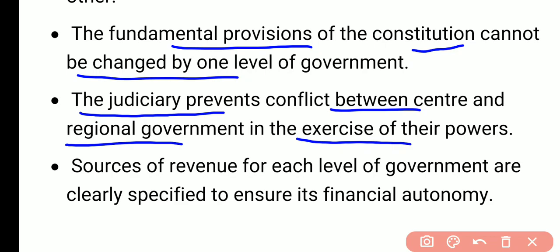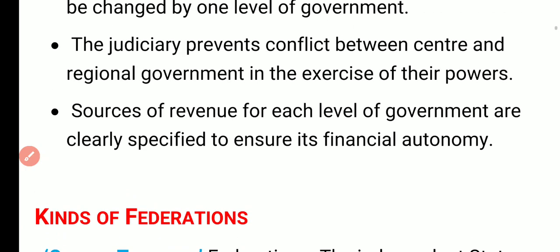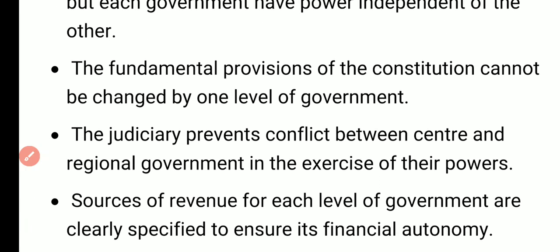Fifth feature, sources of revenue of each level of government are clearly specified to ensure its financial autonomy. Means all the levels of the government have separate sources of income. उनके इनकम के आय के सोर्स होंगे वो अलग होंगे and these are clearly specified by our constitutions. So these are the features of federalism.